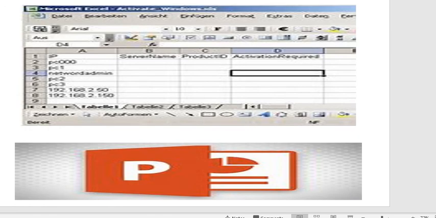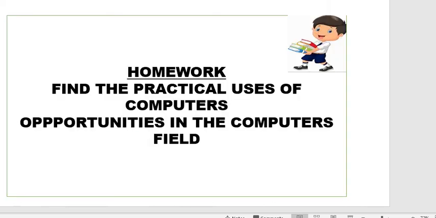Now this is a picture of MS Excel. You would have heard about it. It is mainly used for calculation purposes. After that, PowerPoint presentation. Obviously, what I am showing to you is through a PowerPoint presentation. With this, you can make attractive things on the computer with your creativity. It is also important and useful to keep your information in a very concise manner, with all sorts of information, right?